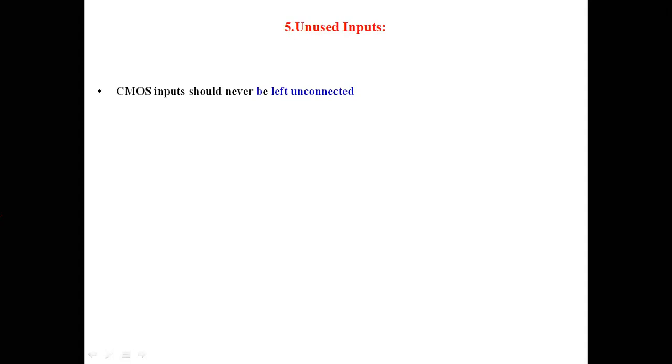Therefore, all these CMOS inputs have to be tied to a fixed voltage level. You are not supposed to leave any signal floating. So each input must be connected either to zero voltage, to the VDD voltage, or tied to another input.